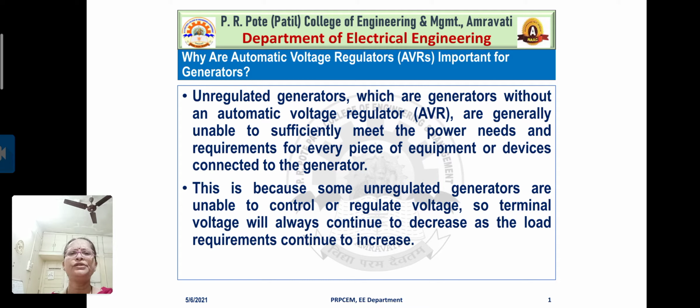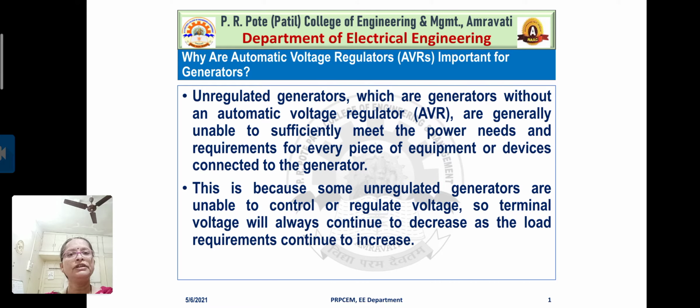Yes, it is quite true. It is impossible to meet the power requirements of every equipment or electrical appliance in the system if the generator is unregulated. Why? This is because some unregulated generators are unable to control or regulate voltage. So terminal voltage will always continue to decrease as the load requirements continue to increase.